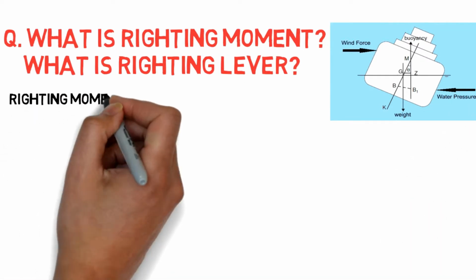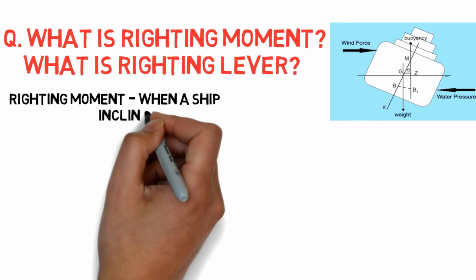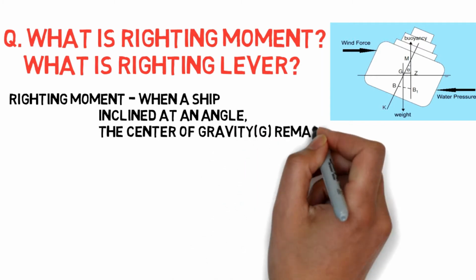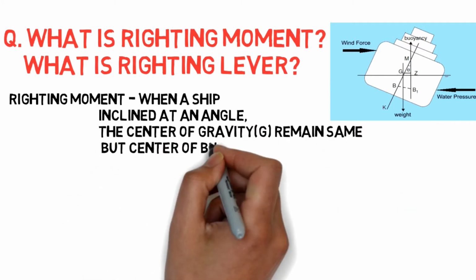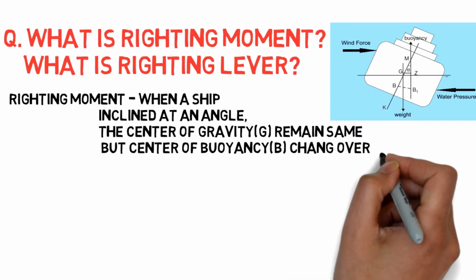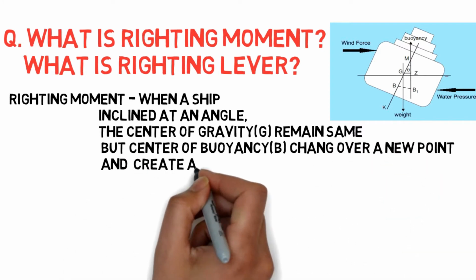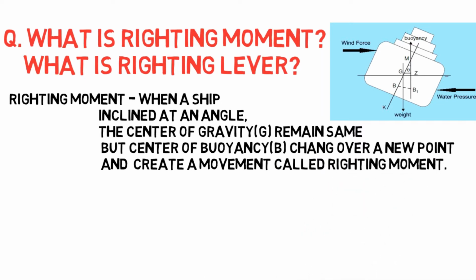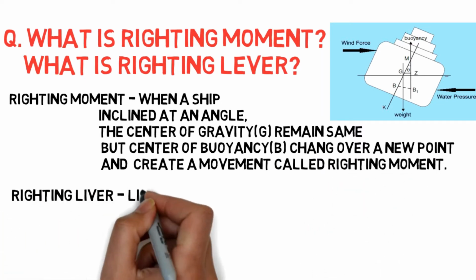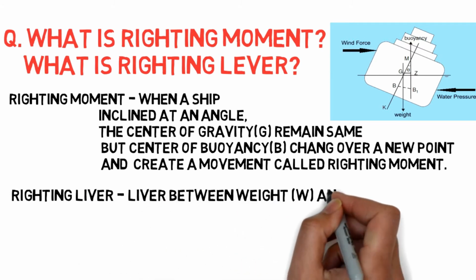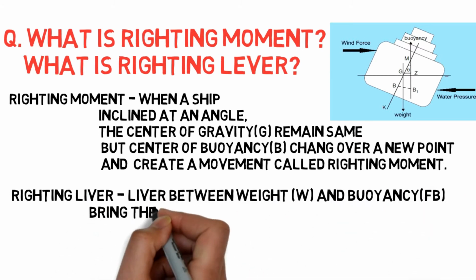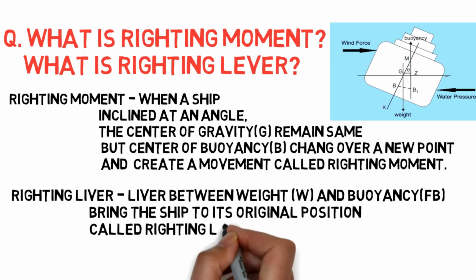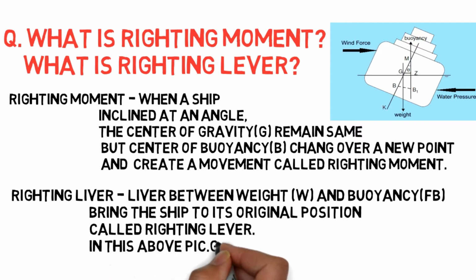So, righting moment: when a ship is inclined at an angle, the center of gravity remains the same, but the center of buoyancy changes to a new point and creates a moment. This type of moment is called righting moment. Now, righting lever: the lever between weight and buoyancy force that brings the ship into its original position. This lever, the GZ distance, which brings the ship to its original position, is called righting lever.